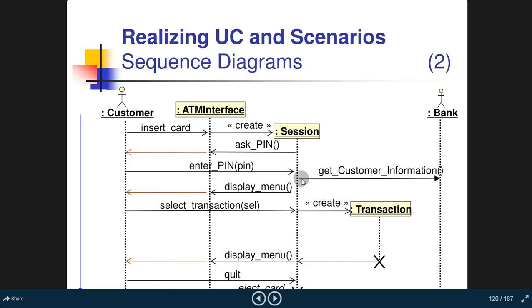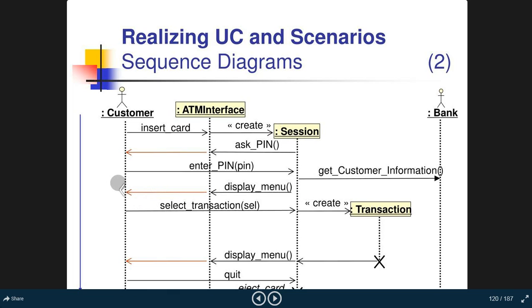When the PIN is accepted, as soon as the session gets the customer's PIN information, the get customer information function goes to the bank and it gives you the information. During that time, the session will provide you the display menu.